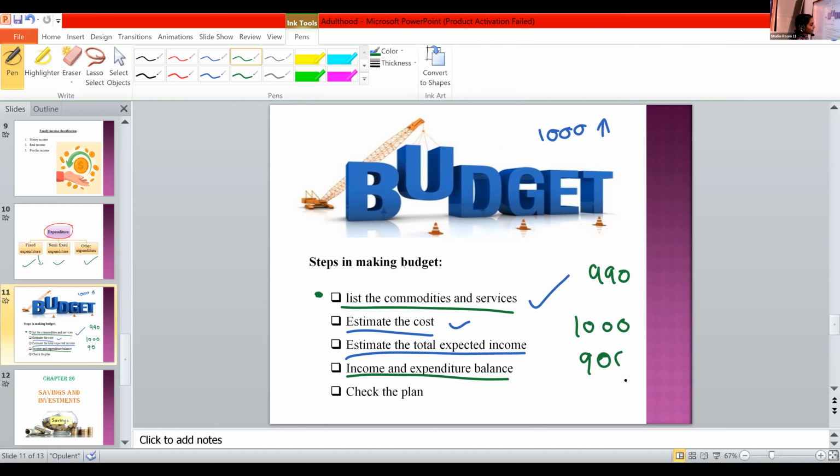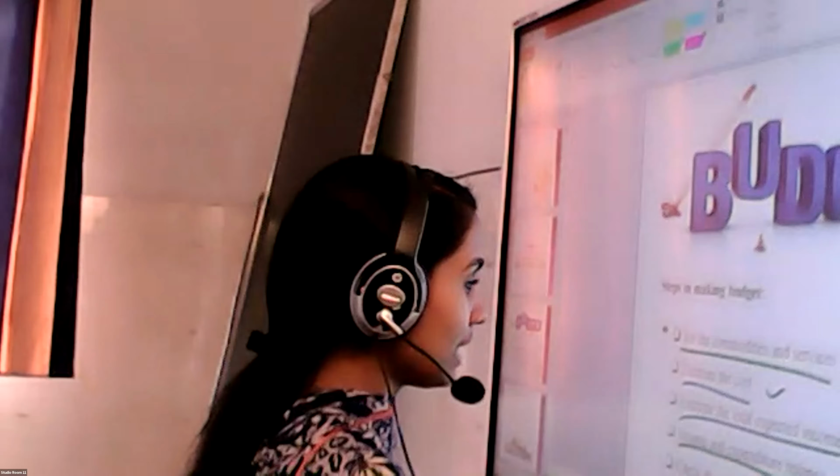That's a good budget. Otherwise, it sometimes leads to a budget failure. So plan things within this amount. Sometimes the expenditure is more than income, right?